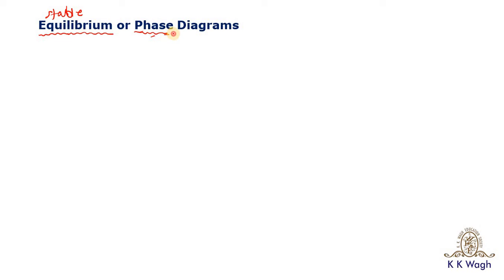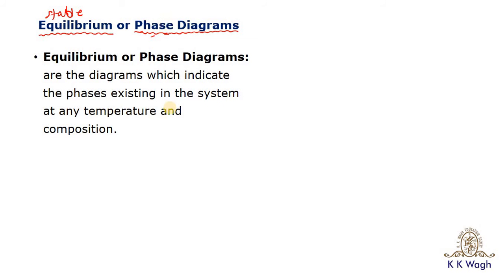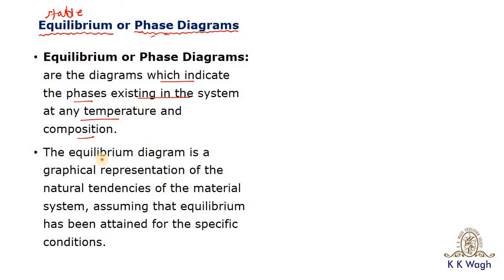Whereas what is a phase diagram? The phase diagram is a graphical representation of natural tendencies of the material system. Equilibrium or phase diagrams are the diagrams which indicate the phases existing in the system at any temperature and composition. The equilibrium diagram is a graphical representation of the natural tendencies of the material system, assuming that equilibrium has been attained for the specific conditions.